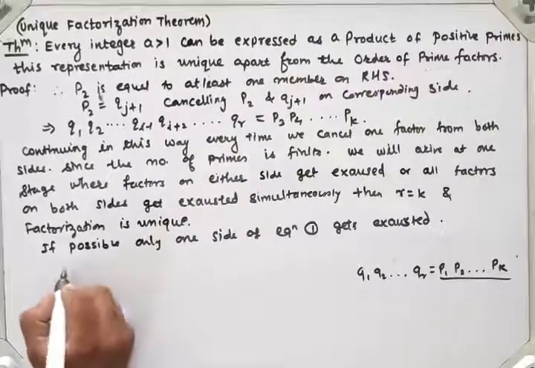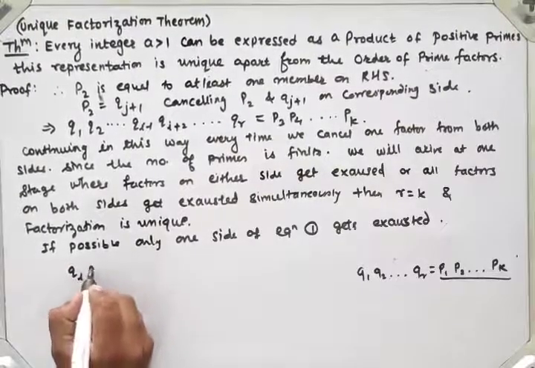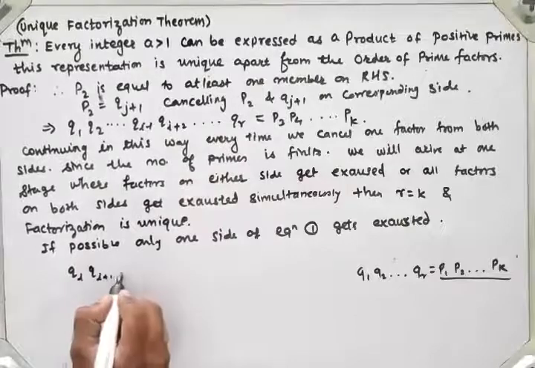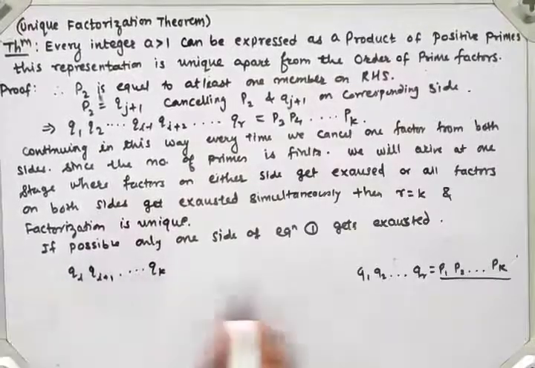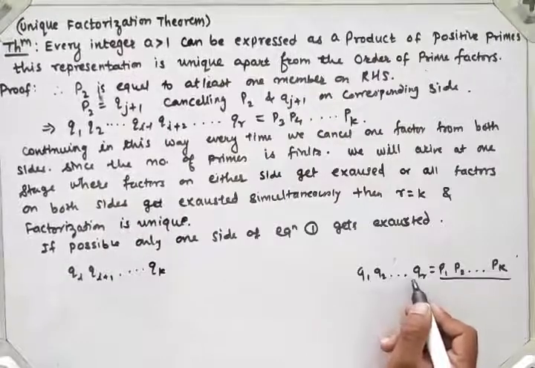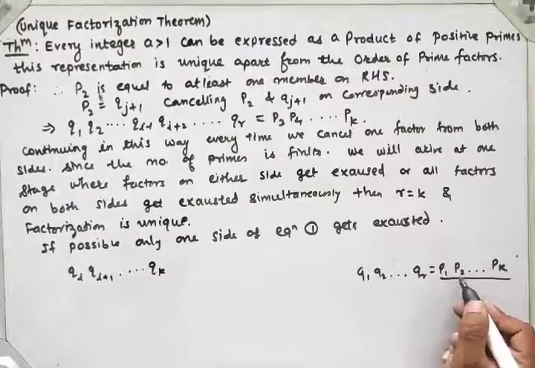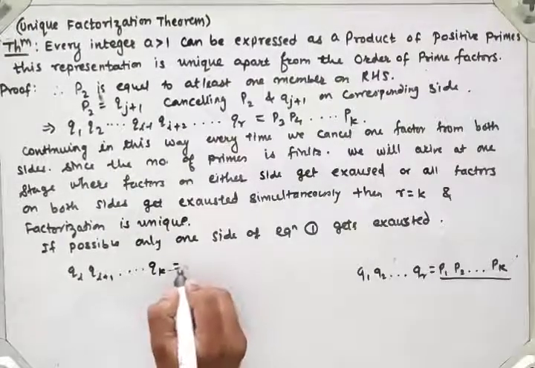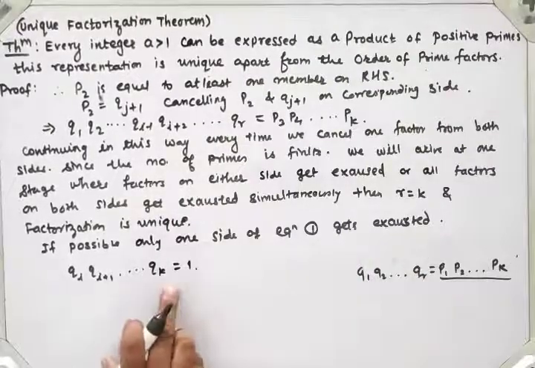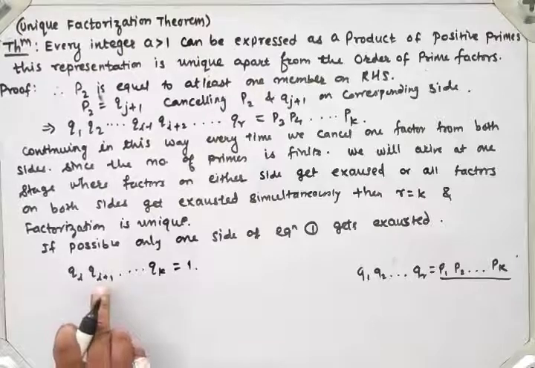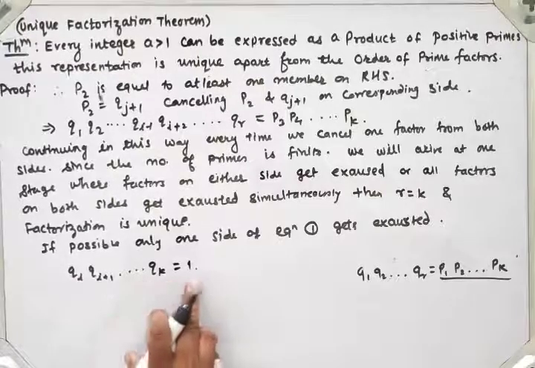Suppose q(i+1) up to so on qk elements remain, and the previous elements up to qi get cancelled by p1 p2 up to so on pk, so this is equal to 1, right? Gets exhausted means q(i+1) up to so on qk is equal to 1.